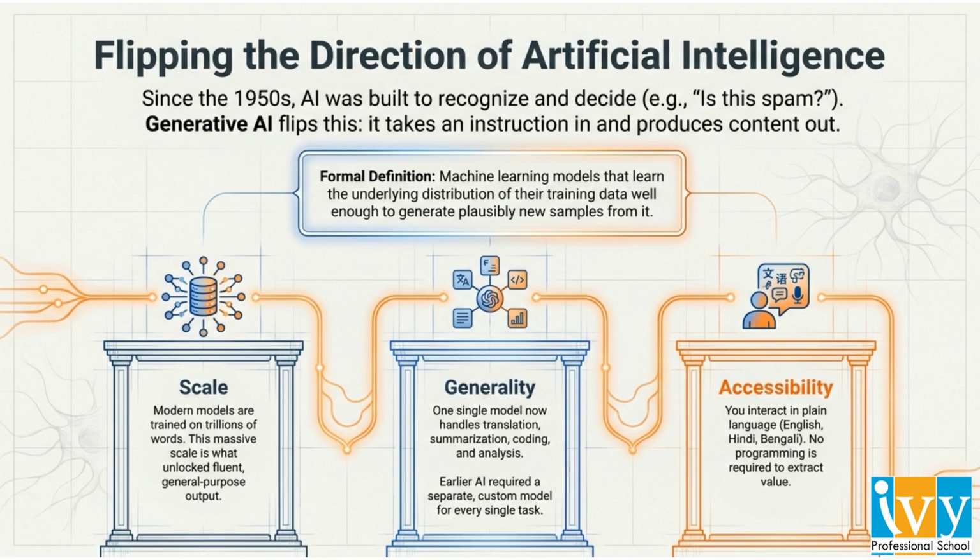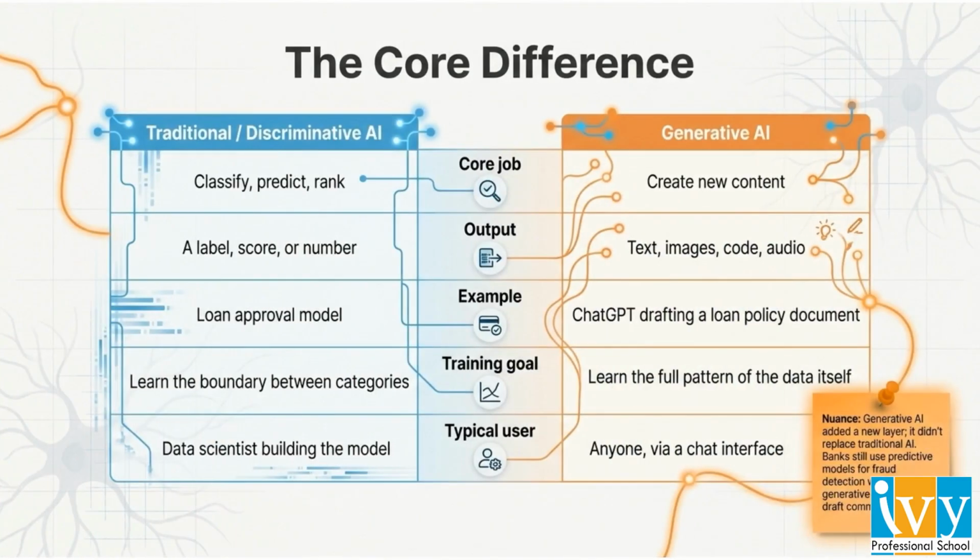These models are trained on trillions of words, making them highly accessible to anyone using plain language without needing programming skills. The core difference lies in their purpose. Traditional AI is designed to classify and predict labels, while generative AI creates new content. Importantly, these technologies coexist. For example, a bank might use traditional predictive models for fraud detection, while using a generative model to draft customer communications.